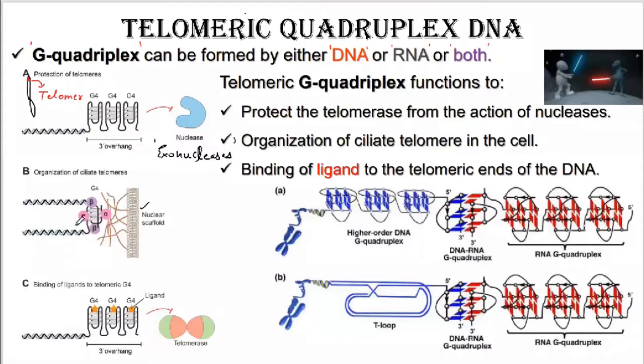Similarly, binding of ligands to the telomeric G quadruplex can also take place. There is binding of ligands to the telomeric quadruplex, and the ligands will be bound to the telomeric quadruplex region. तो ये जो telomeric ends हैं, इनके साथ में ये bind किसके साथ पकड़ जाते हैं?